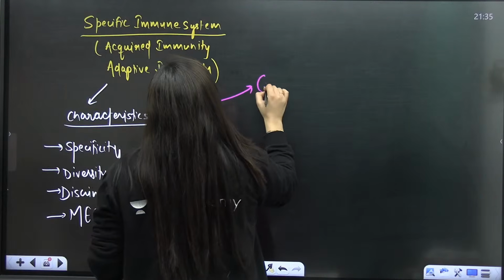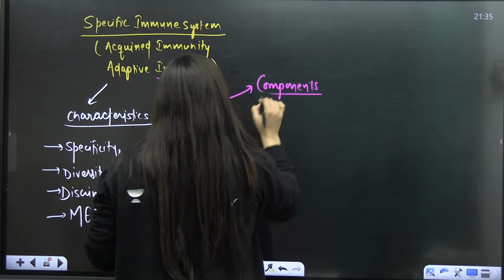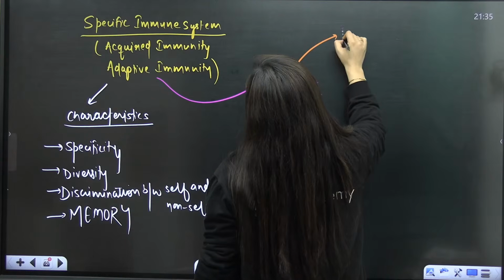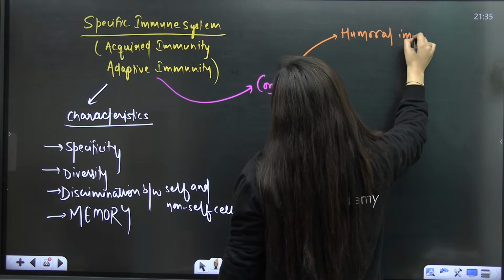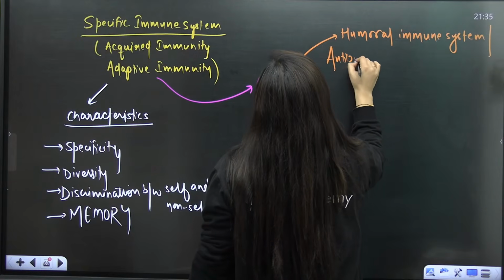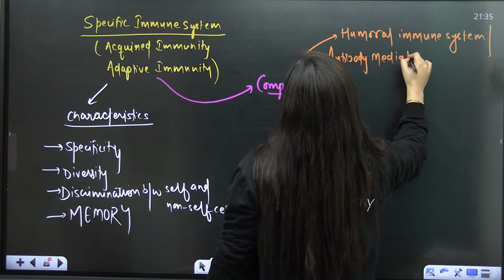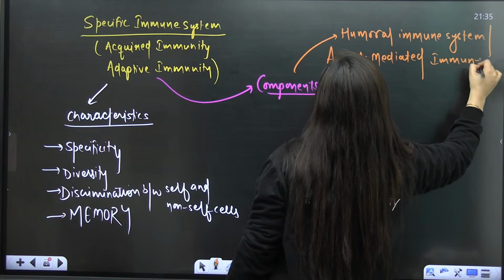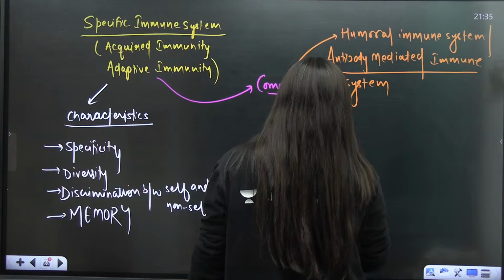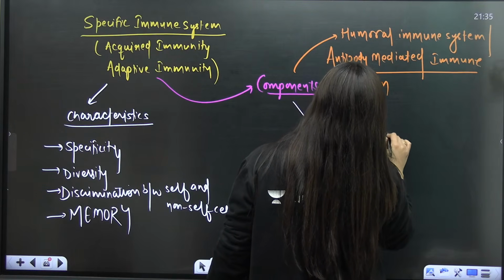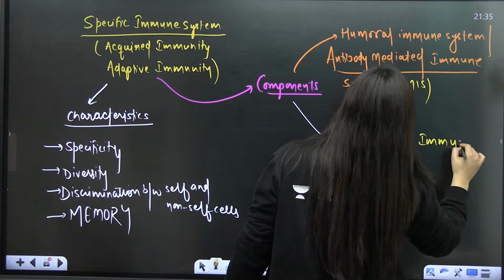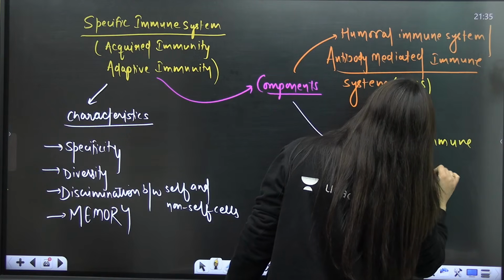Now we are going to talk about its components. When you talk about the components, you'll see the acquired, humoral immune system, which is also known as the antibody mediated immune system, AMIS. The other part that we have is the cell mediated immune system, CMIS. That's what we have to discuss here.